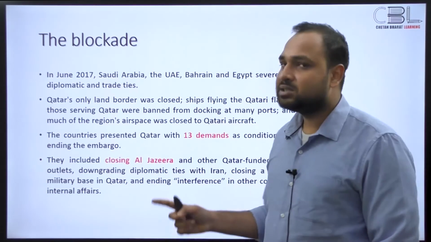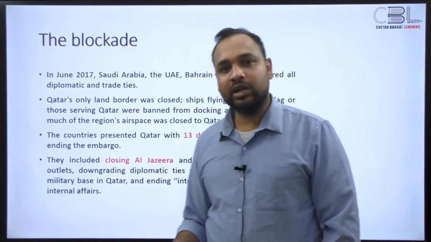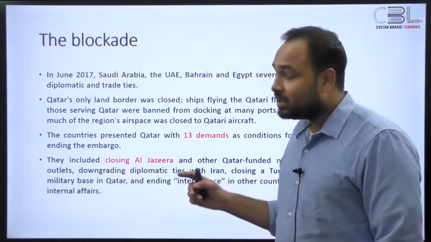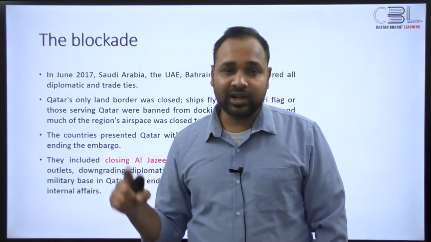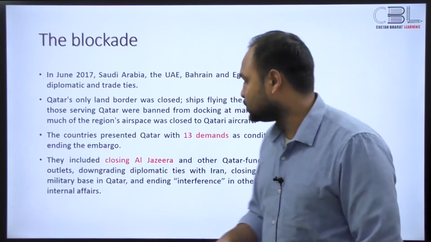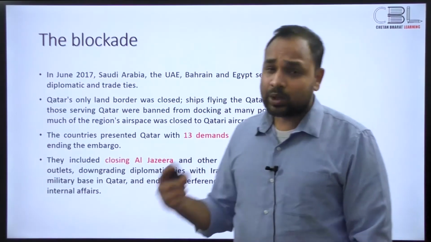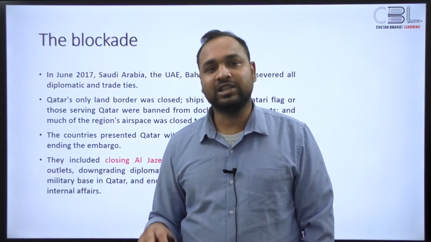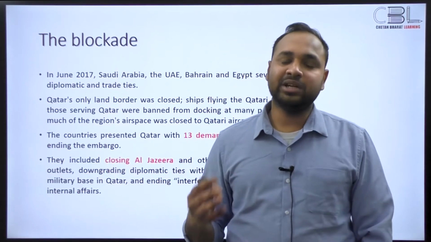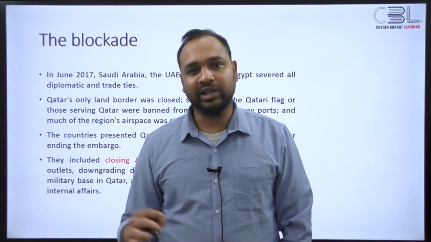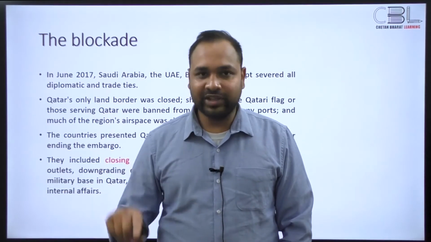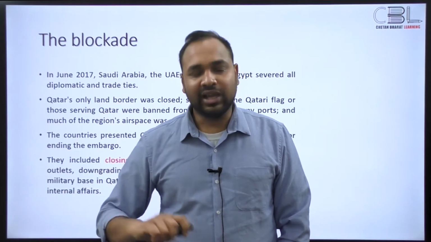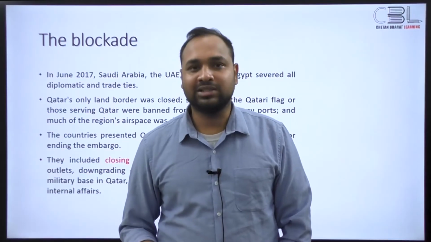Then they asked Qatar to downgrade its diplomatic ties with Iran, and there is a Turkish military base in Qatar. They wanted that closed down. And they requested Qatar to stop its interference in other countries' affairs, because they've always claimed that a lot of Qatari money flows to Iran and its ventures. So those were some of the important demands that came up.